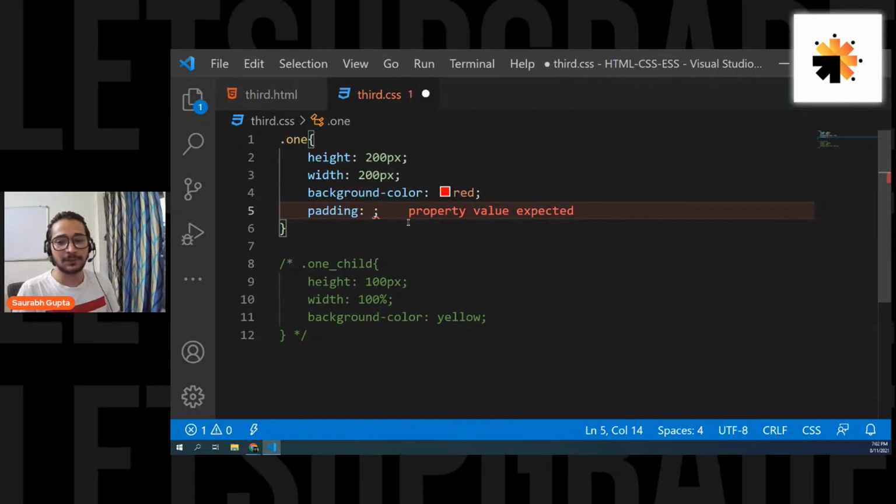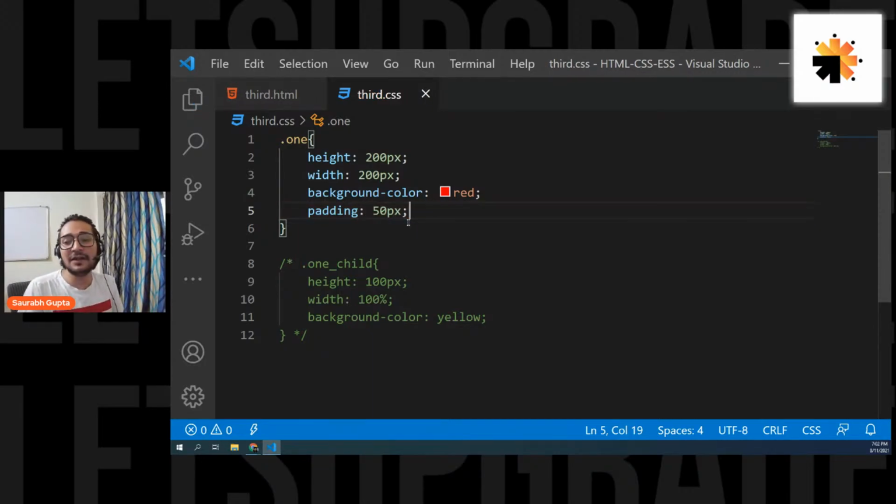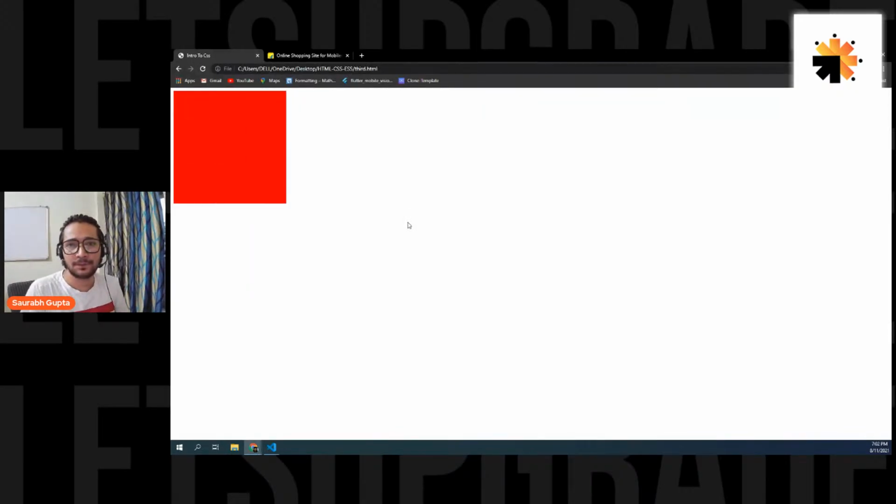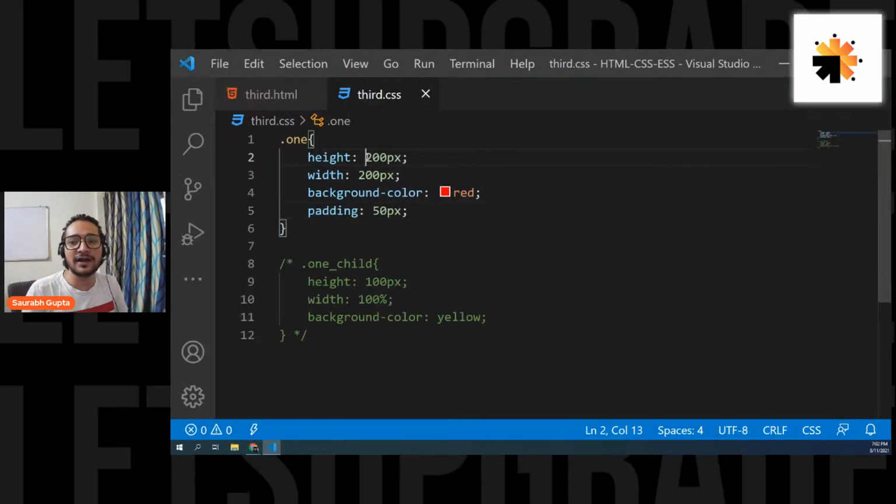Now let's see it. If I go here and say 50 pixel of padding, that means now a 50 pixel extra size will be added to all the sides of that div. Here we go. Now it looks like that element has grown, but actually the element's height and width is still 200 and 200.